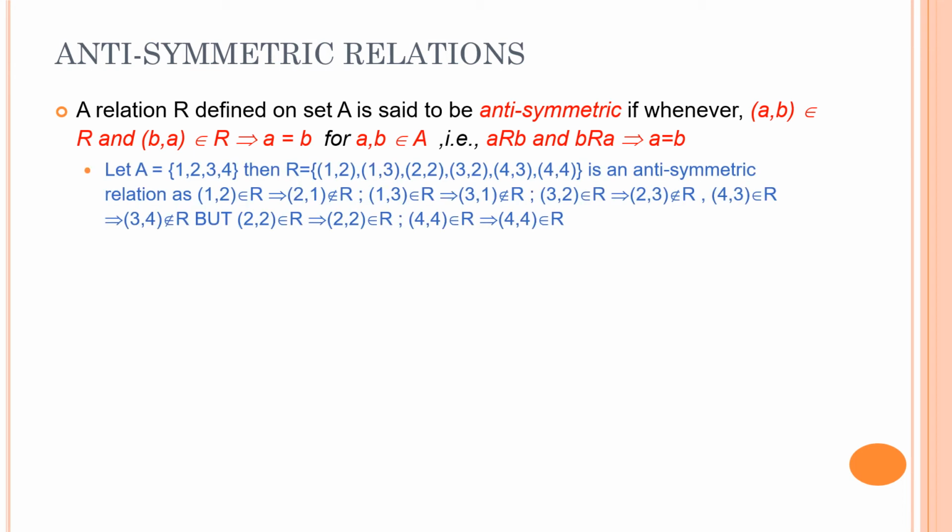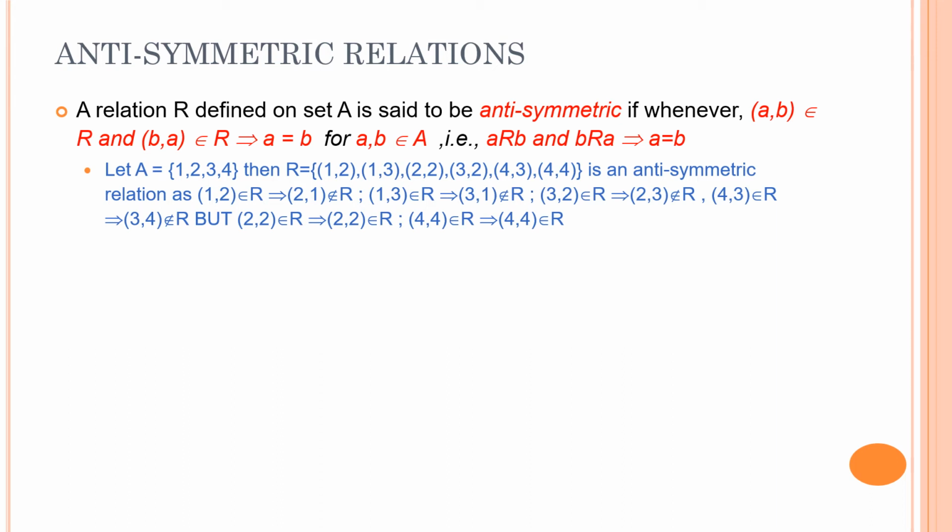A is equal to {1, 2, 3, 4} and we have defined the relation (1, 2), (1, 3), (2, 2), (3, 2), (4, 3), (4, 4). Now this is an anti-symmetric relation. As you can see, for the (1, 2) pair, (2, 1) is not there. For the (1, 3) pair, (3, 1) is not there. For the (3, 2) pair, (2, 3) is not there. For the (4, 3) pair, (3, 4) is not there.